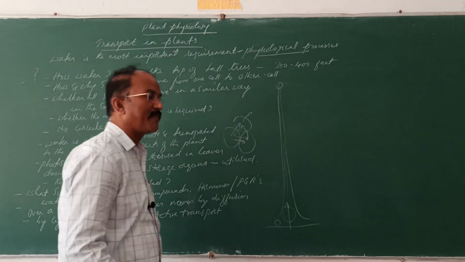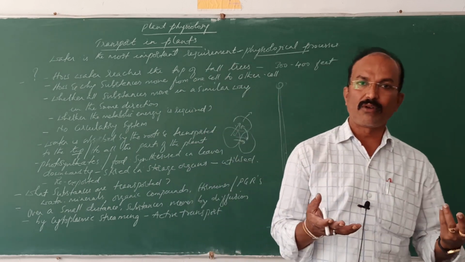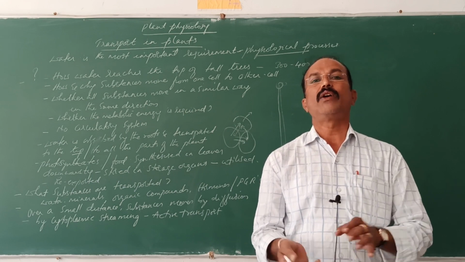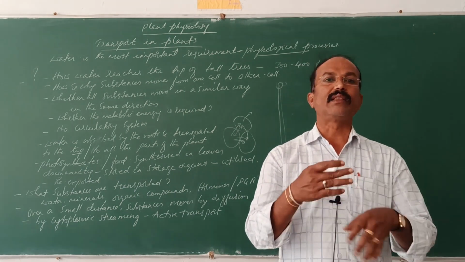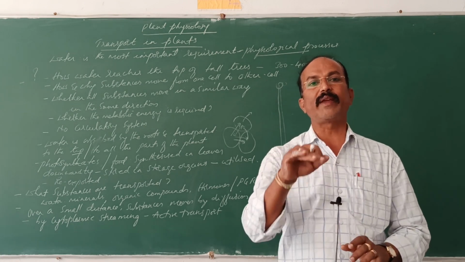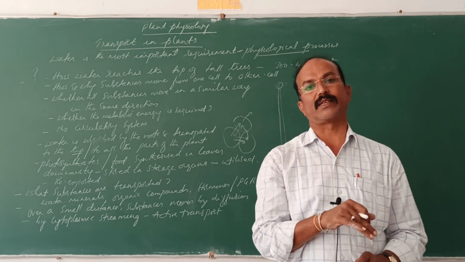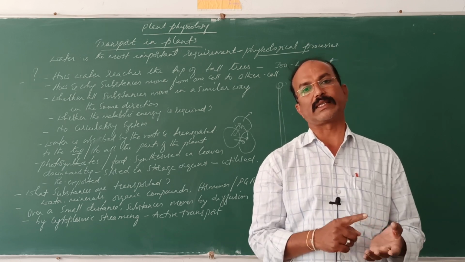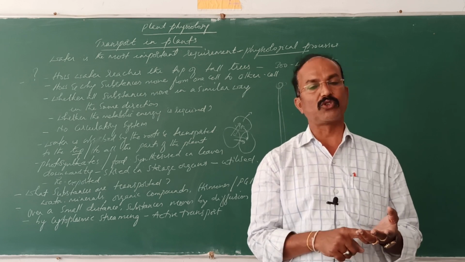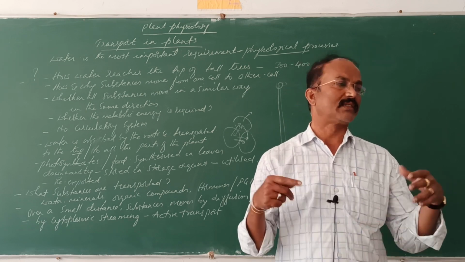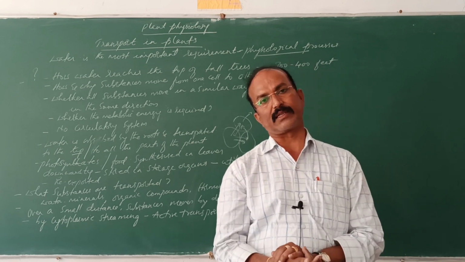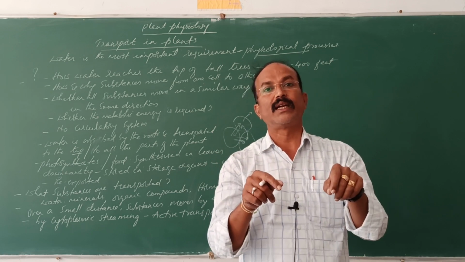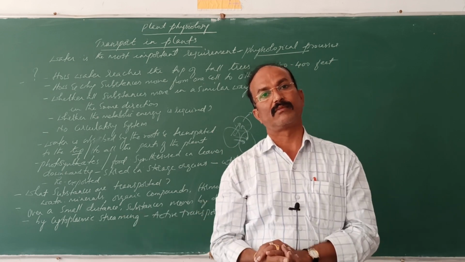And cytoplasmic streaming means what? Within the cell, you know, the cytoplasm is there, cytosol or cytoplasm. So within the cytoplasm there is the streaming of these substances. The streaming occurs within the cell. And there are cell organelles in the cell, like mitochondria, Golgi complex, endoplasmic reticulum, ribosomes, lysosomes, and some substances like ergastic substances. All these are the cell organelles. They also require these nutrients, isn't it?